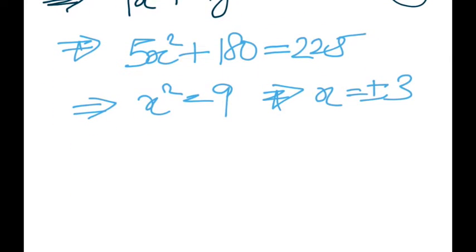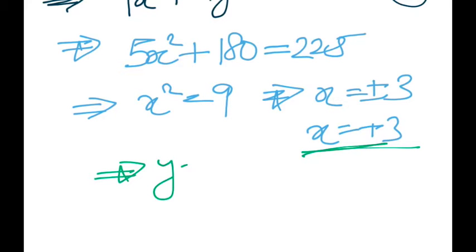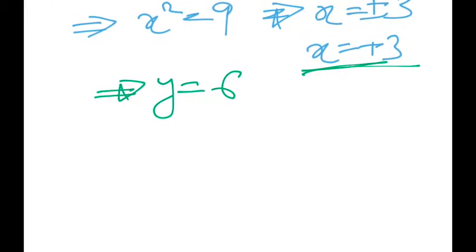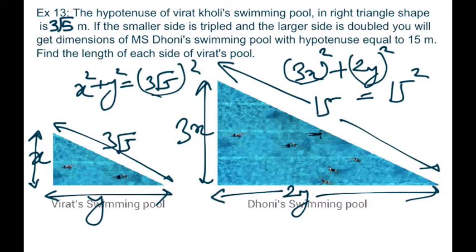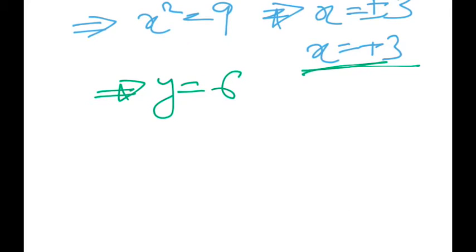But the length of a side cannot be negative, therefore x is just plus 3. Now putting x equals 3 in the first equation, we'll get y equals 6. Therefore, the dimensions of this pool are, this is 3 meter and this is 6 meter.